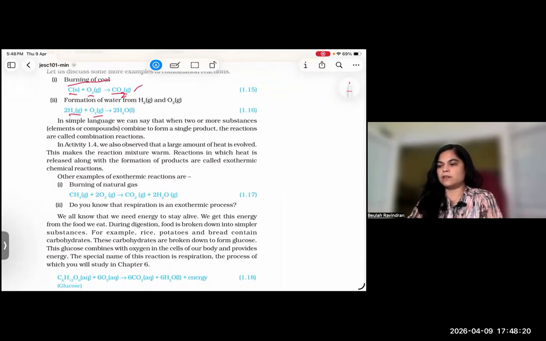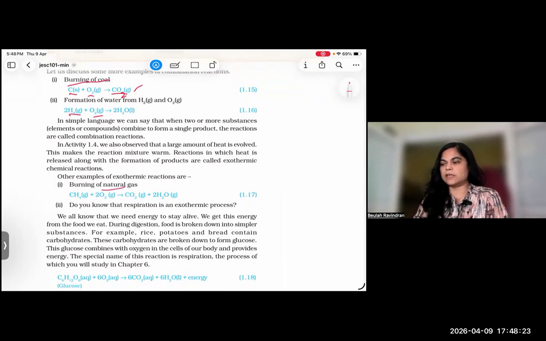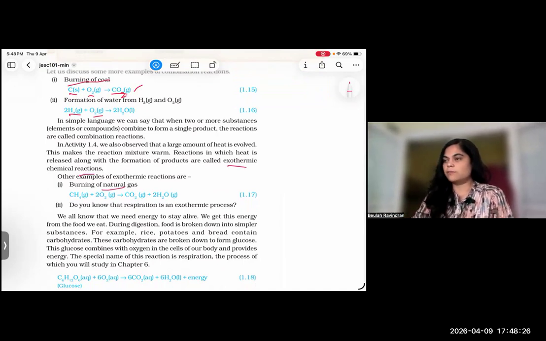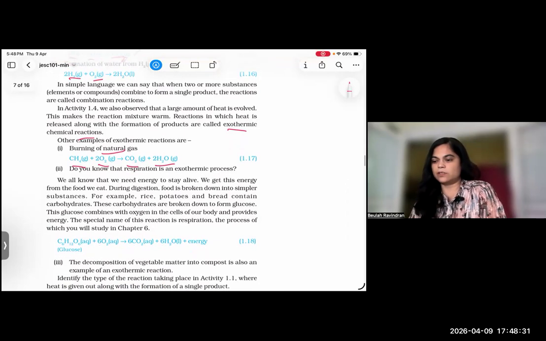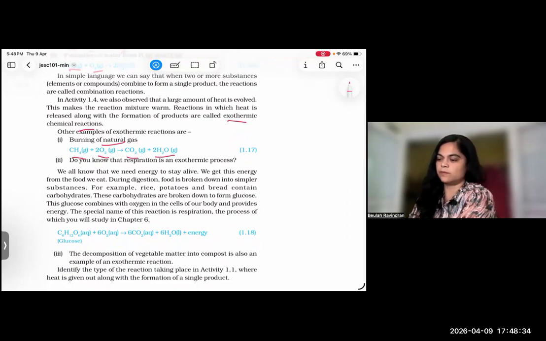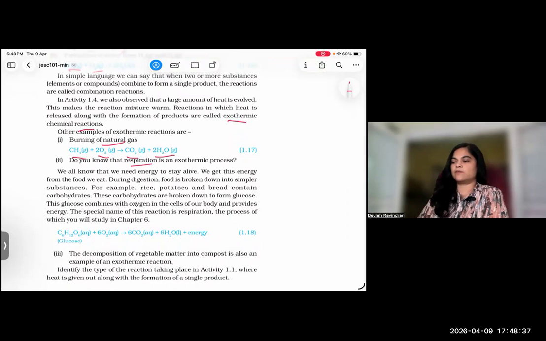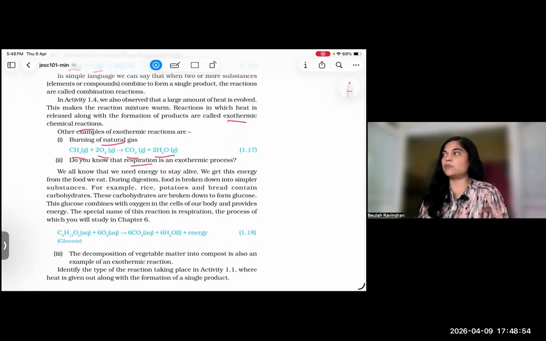Then burning of natural gas shows it is an exothermic chemical reaction. See, methane plus oxygen gives CO2 plus 2H2O. Exothermic process. Respiration is also an exothermic process, right? We get this energy from the food we eat, right? We need energy to stay alive. During digestion, food is broken into smaller substances, right? So you know all the stuff. And then it provides glucose, right? Mainly it is glucose that provides energy for us.